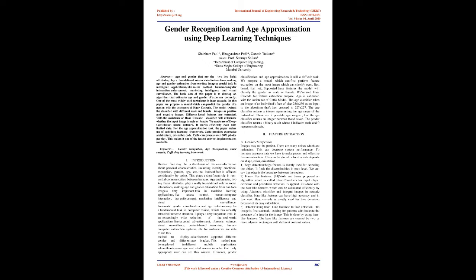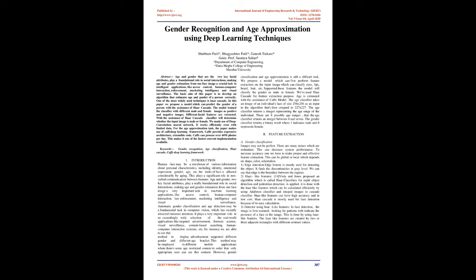For instance, we are able to use this method to display advertisements supported different genders and different age brackets. This method may be employed in different mobile applications where there's some age-restricted content, so that only appropriate users can see this content. However, gender classification and age approximation is still a difficult task.